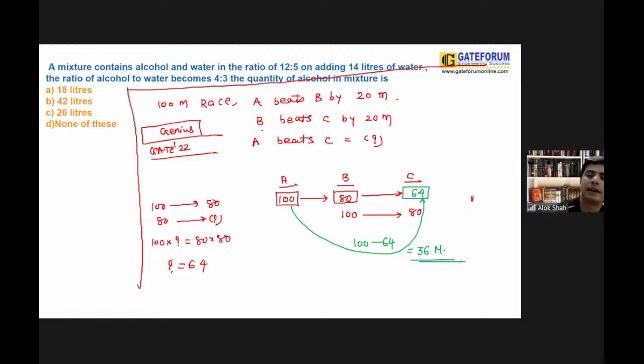You can say that for this particular question, A beats C by 100 minus 64, and that is equal to 36 meters. Clear guys? See, don't tell me directly your answer could be 40 meters. You people are ingenious, you people are making the world. So your answer could be somewhat lengthier.